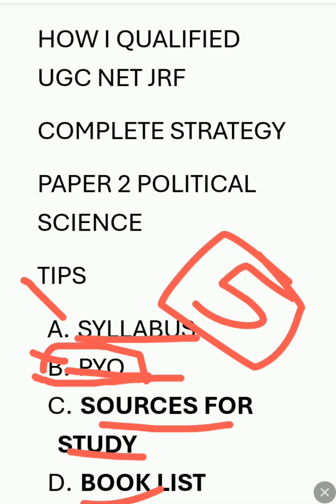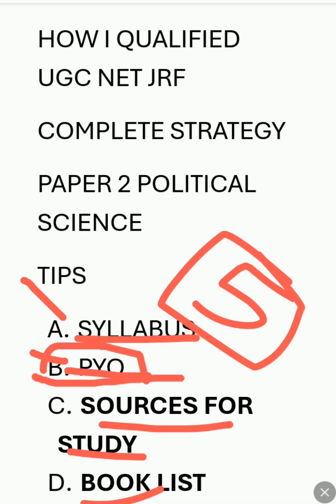For comparative politics, you can go through JC Johari. For political theory, you can go to OP Gauba. For international relations, you can study Andrew Heywood's Global Politics. For public administration, you should read AK Avasthi and Maheshwari.